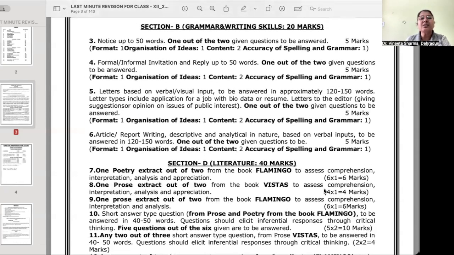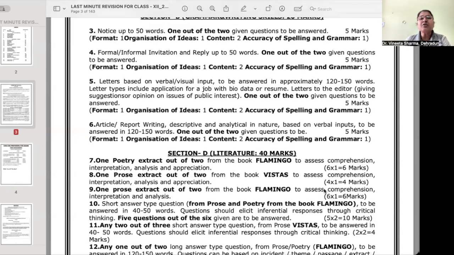Now, next is writing skills. Section B is writing skills. Now, in this writing skills, of course, you don't have any grammar questions that way, but you will find that in all compositions, you have marks for accuracy of spelling and grammar. So, one thing that I really want to advise you is that when you write these compositions, please use simple and accurate language. Don't use very fancy vocabulary.